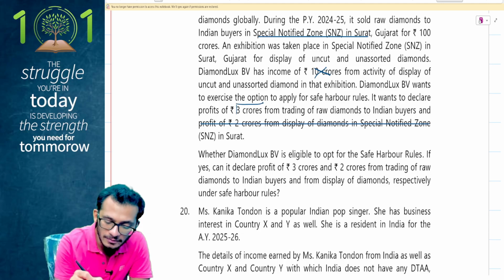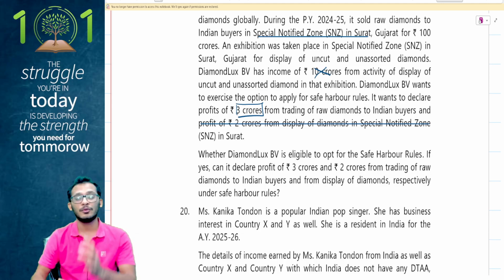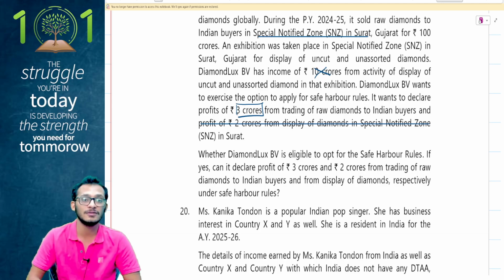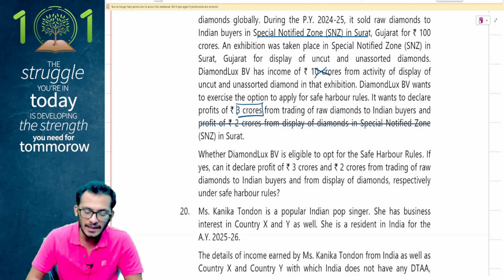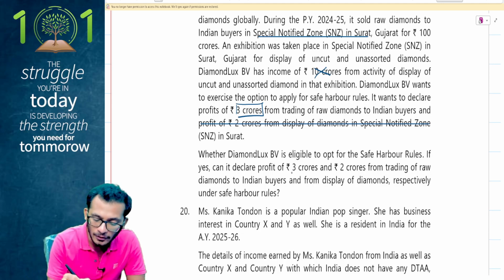On the 3 crores piece, people, I have a problem. Understand, my total turnover is 100 crores. I should have reported 4% of it, which means a minimum of 4 crores should have been reported for the purpose of safe harbor rules. Whether Diamond Lux is eligible to opt for the safe harbor rules? If yes, can it declare profit of 3 crores? No, it cannot declare a profit of 3 crores.